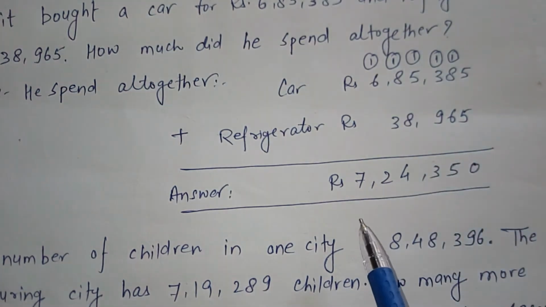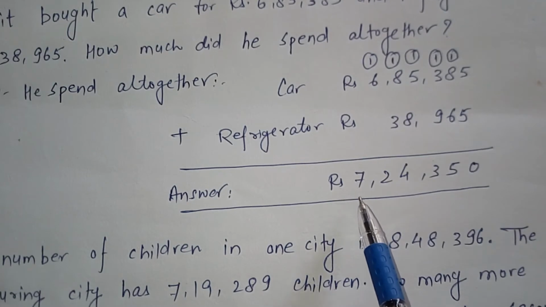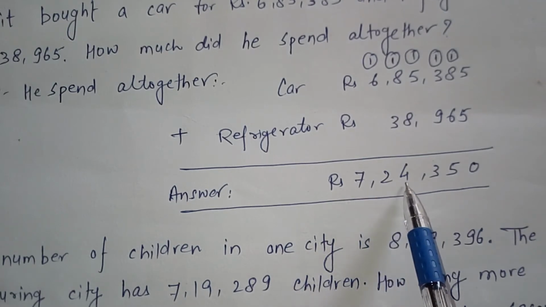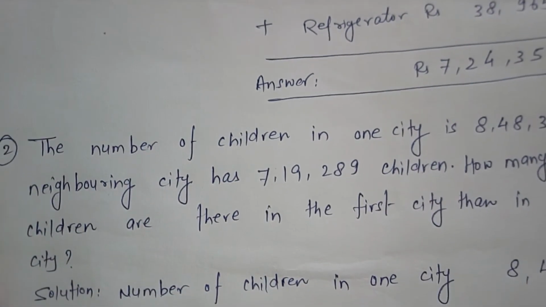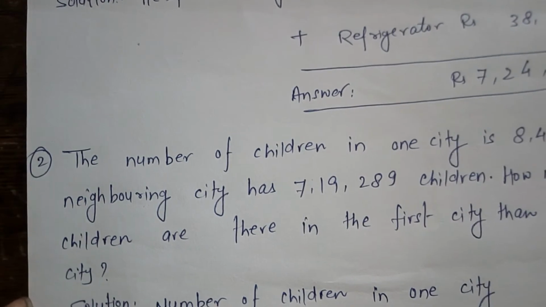So your answer is: total amount spent by Sumit is rupees 7,24,350.